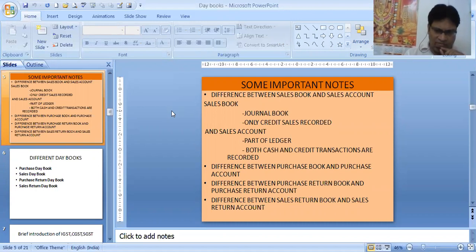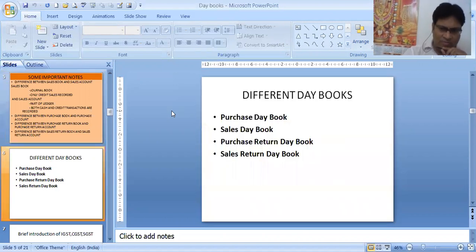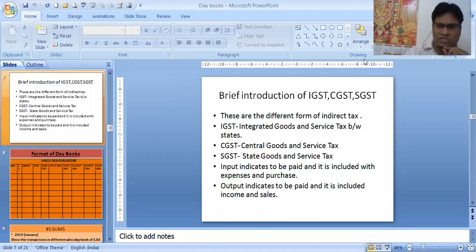Now, if we talk about purchase day book and purchase account, we will have the same. Under purchase day book, it's a journal book and only credit purchase is recorded. Under purchase account, it is a part of ledger and both cash and credit transactions are recorded. Similarly, with purchase return day book and purchase account, sales return day book and sales account. So these four day books we will be doing: purchase day book, sales day book, purchase return day book, sales return day book. But before we do day books, we have to first understand some indirect taxes.